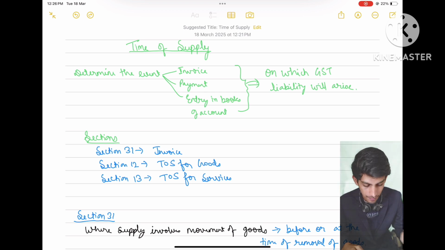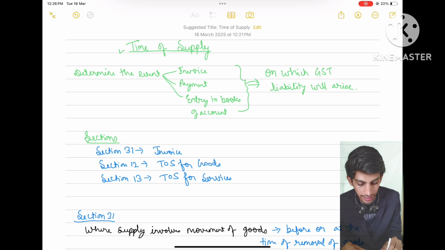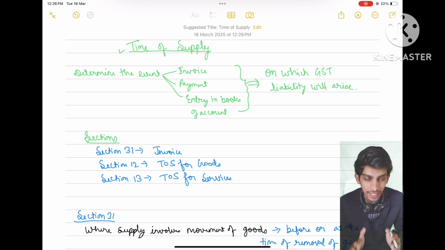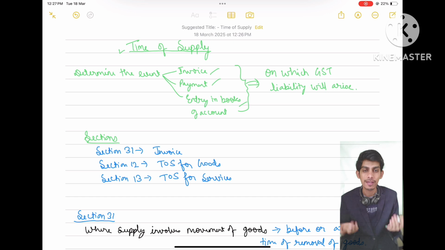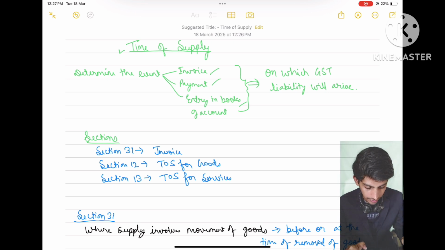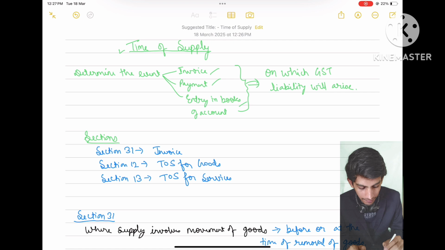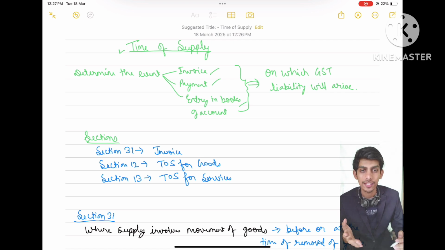So let me just brief you. So what is time of supply? This chapter deals with determining the event, which can be issue of invoice, payment, entry in books of account, on which GST liability will arise, on which GST will be liable to be paid. In this chapter we have three sections to cover. Section 31 is for invoice time limit: when the invoice should be issued, how much time we have after making supply for issue of invoice. And section 12, that is time of supply for goods, and section 13, time of supply for services.